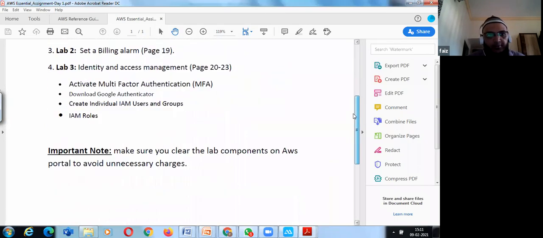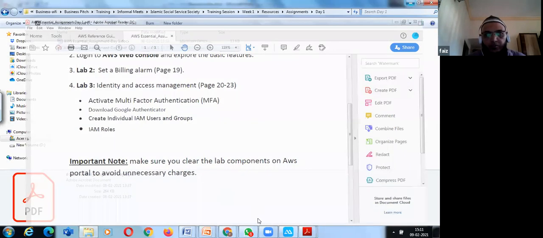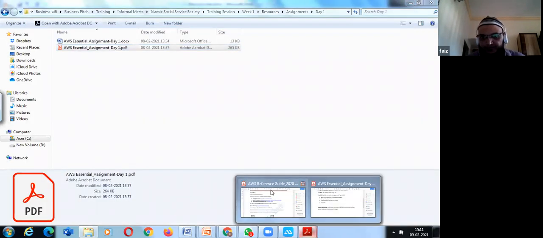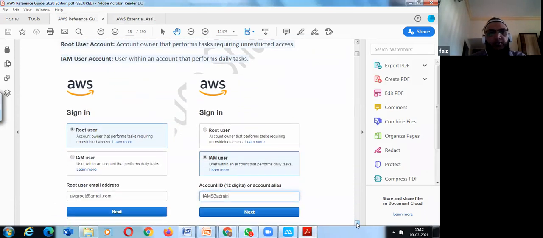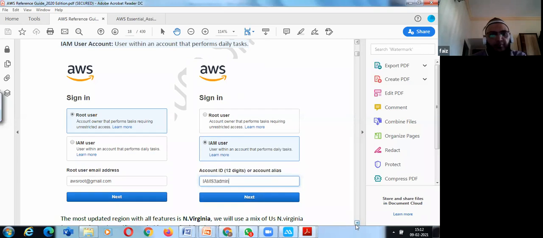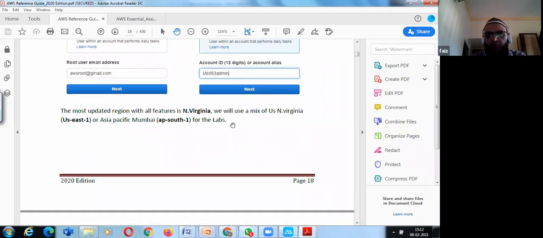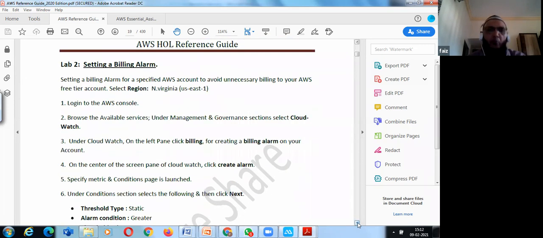If you can see over here, the page sections are given over there. Everything is written over here: how you want to access it, root user. The most updated region is North Virginia. This everything I'll be explaining, but if you follow this book, you will know the major things.